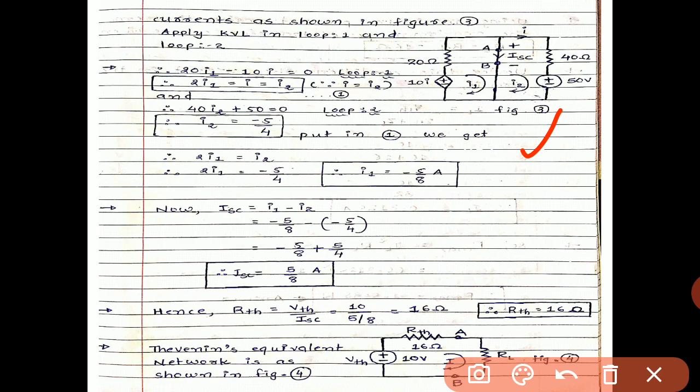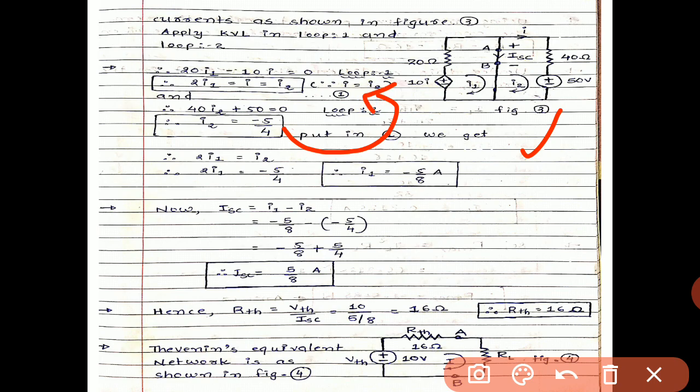So put I instead of I2, and for loop 2 the equation becomes 40I2 plus 50. So I2 becomes minus 50 by 40, that is minus 5 by 4.